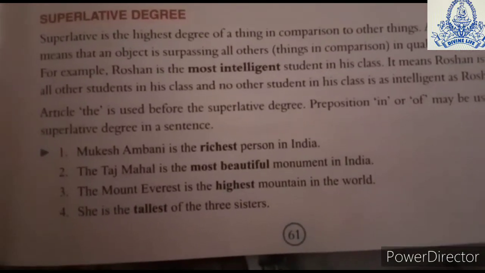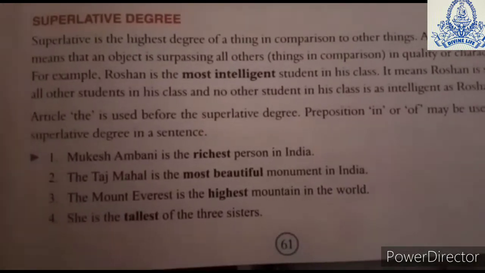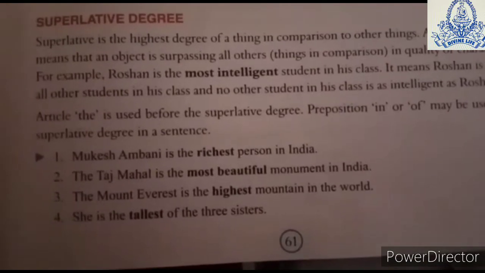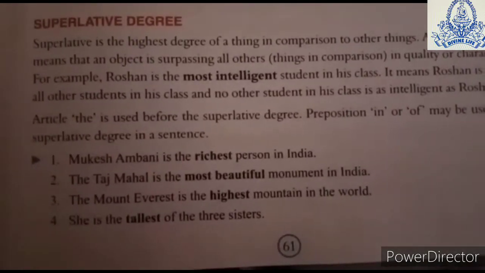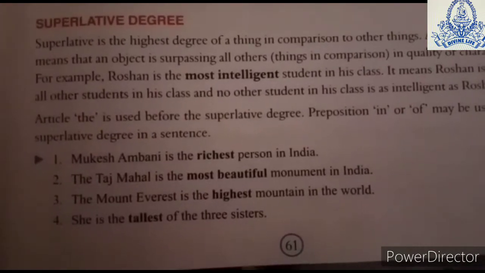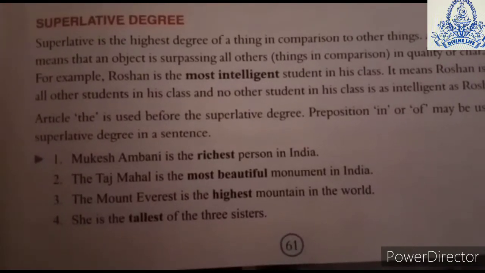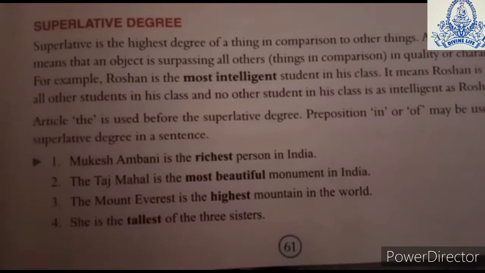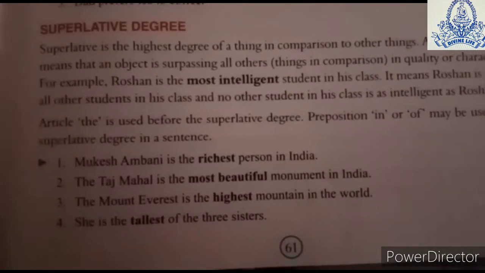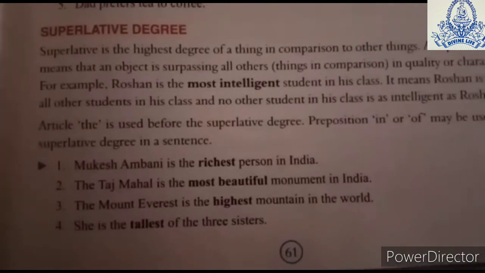Mount Everest is compared with the rest of the mountains in the world. In the same way, the Taj Mahal is the most beautiful monument in India. We are comparing the Taj Mahal with all other monuments in India, and saying that it is the most beautiful.